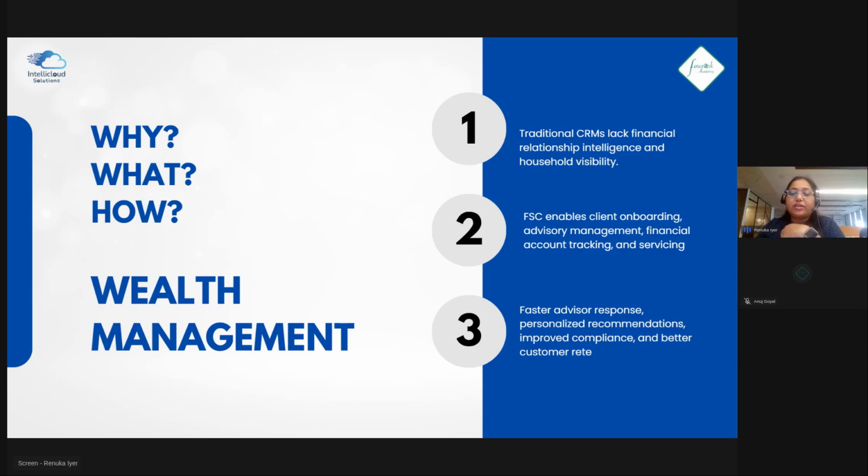Now, how does it benefit the client businesses? It benefits them with faster responses. If we are looking for a quick solution, say the market is dropping and it's a good opportunity to invest in something so that when it rises we have the benefit, we need faster advisor responses. Now there are personalized recommendations, and there are AI recommendations going forward.